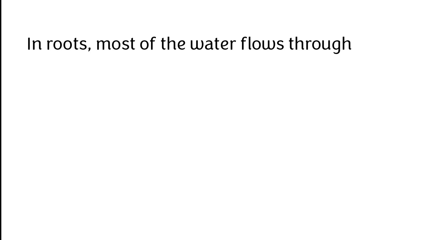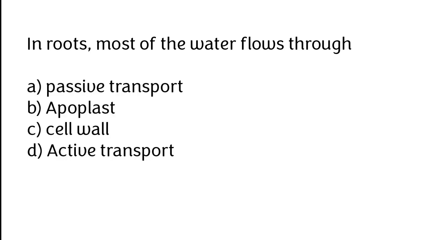In roots, most of the water flows through passive transport, apoplast, cell wall, active transport. The correct answer is option B. In roots, most of the water flows through apoplast.